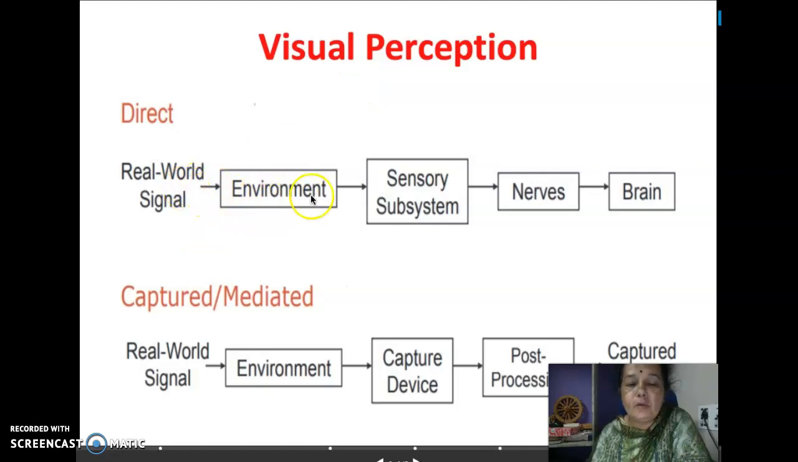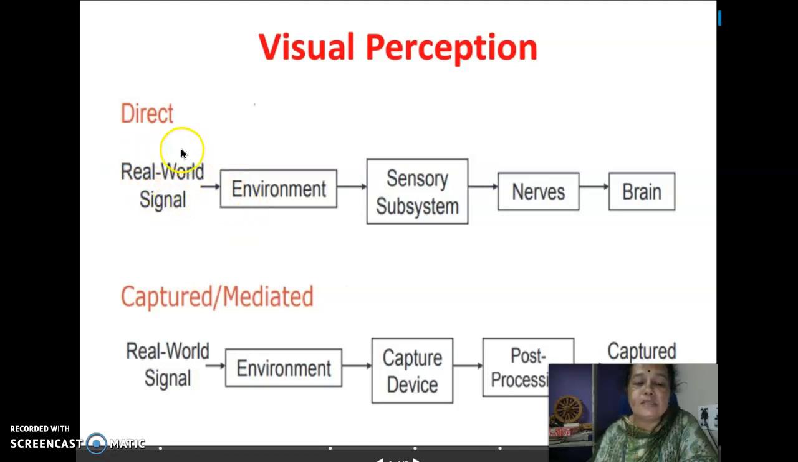So if humans want to see the objects in the real world without any capturing device, if they are seeing the objects in the real world system, that is referred to as direct vision. If via a capturing device the real world object is being seen and used for visualization, it is mediated vision. So first let us see directly how humans see.